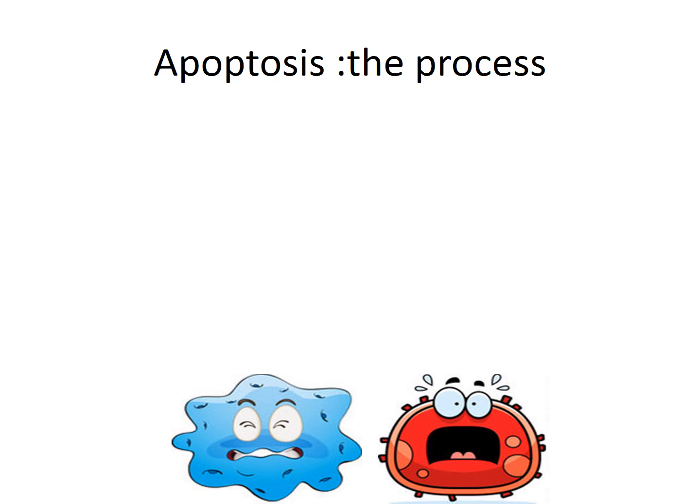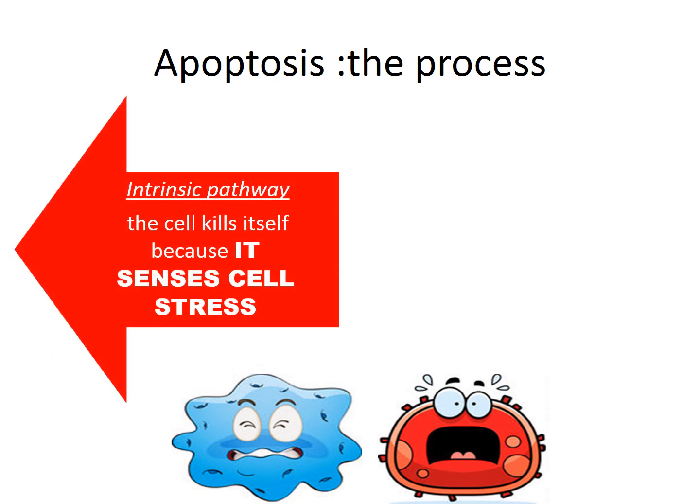These signals can be of two types. One signal arises from the cell itself, and another signal comes from the surroundings of the cell. The signal coming from the cell itself will be the stress created in the cell. This stress will be in the form of DNA damage, which can be due to ionizing radiation, or stress due to the protein machinery, the enzymatic machinery. All this stress will lead to the activation of an intrinsic pathway, damage to the powerhouse of the cell, the mitochondria, the ATP supply will be depleted, and it will lead to the death of the cell.